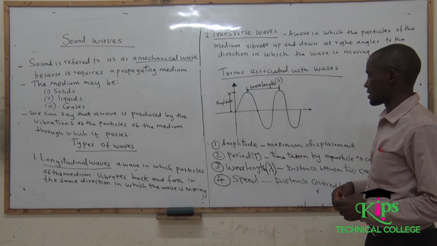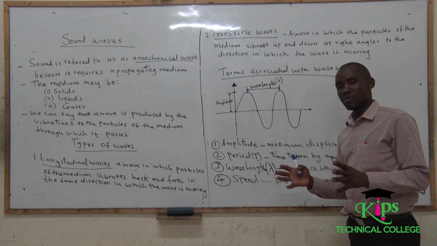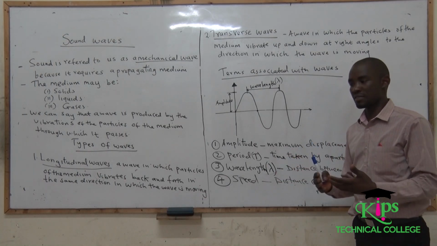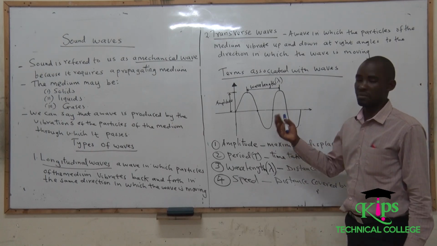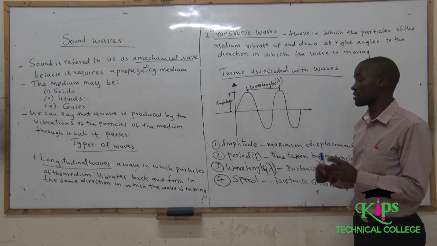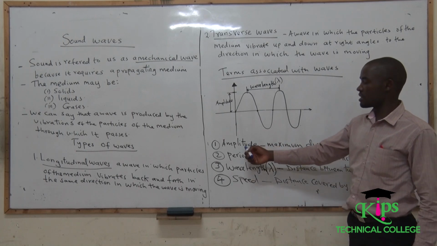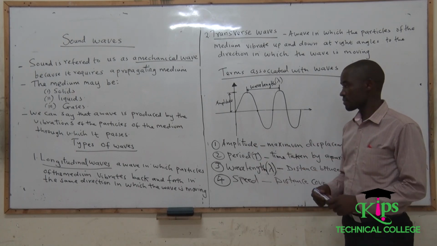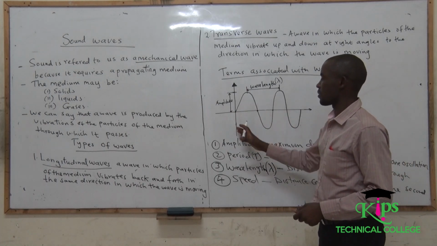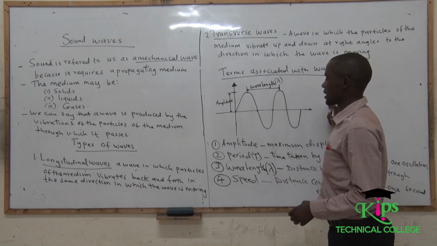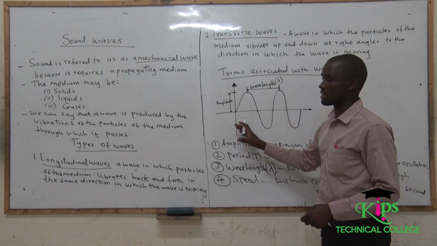The first term is basically what we are calling characteristics of waves. So the first characteristic or property or term, whichever way you may want to put it, the first one is the amplitude. You can see I've drawn an x-axis and the y-axis. This is the y-axis and this is the horizontal axis. This is the vertical axis.